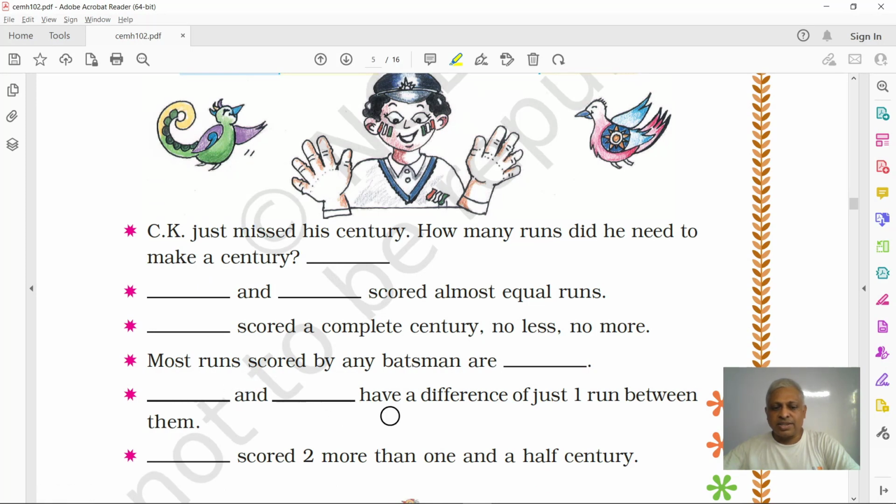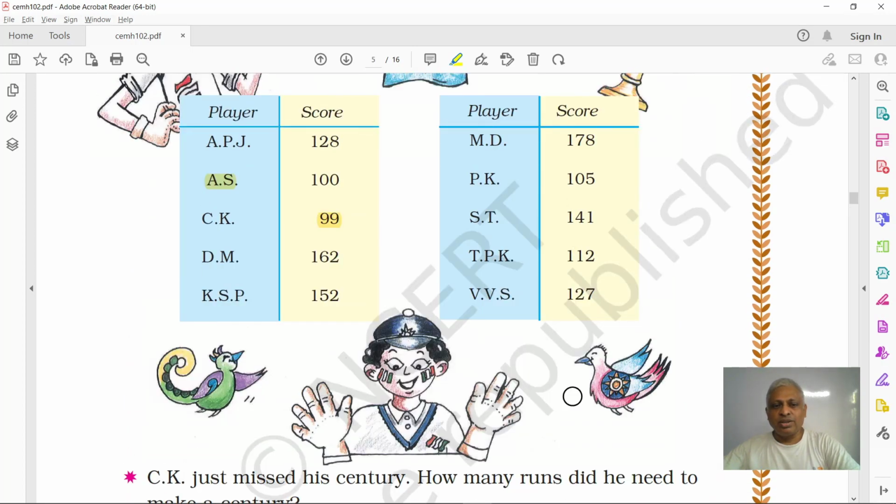Dash and Dash have a difference of just one run between them. You understand this question? The difference in their scores is only one. Who can those people be? Those players can be APJ and AS. How much difference is there between them? It's 128 minus 100, that is 28.